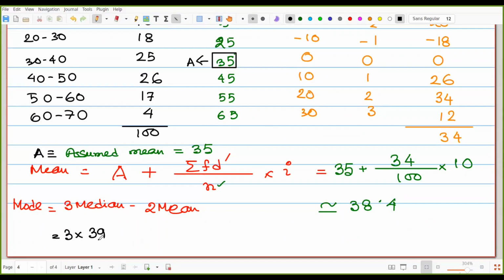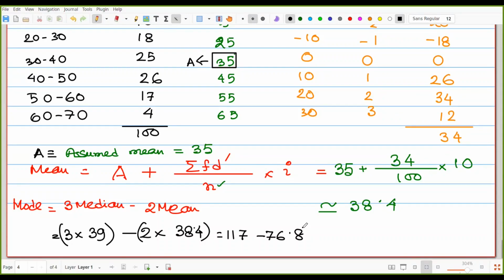So that is 3 into 39 minus 2 into 38.4. So after calculation, we are getting 117 minus 76.8, and the result is the subtracted value.